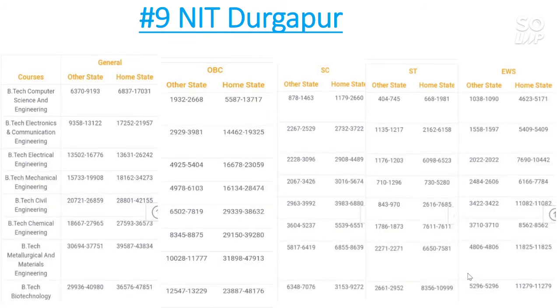Now for EWS category, wherever the opening and closing rank is same, that means that category is not reserved in that branch. So here for EWS category there is no reserved seat for biotechnology, and also in the case of metallurgical engineering there is no seat reserved for EWS category. So wherever the opening and closing rank is same, that means that branch and that category is not reserved in that college.